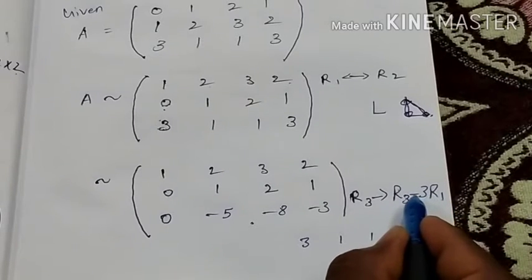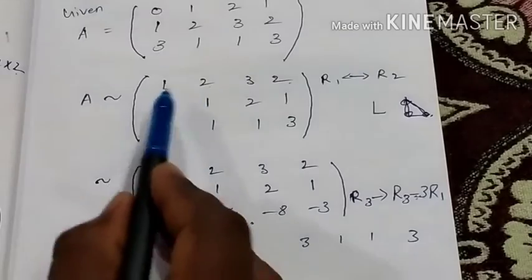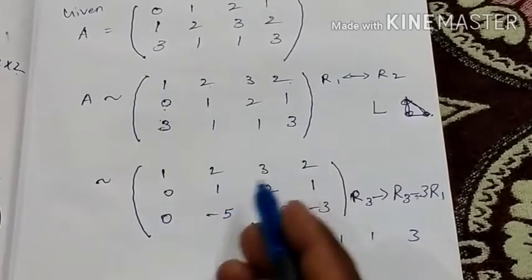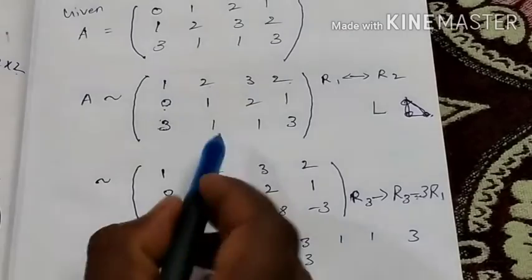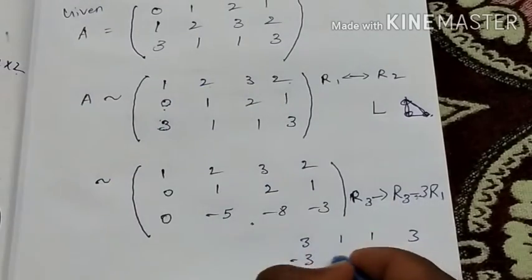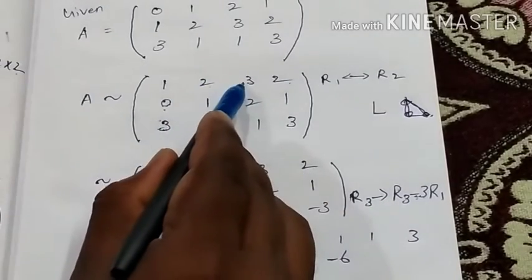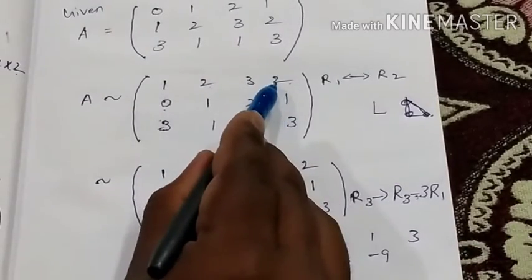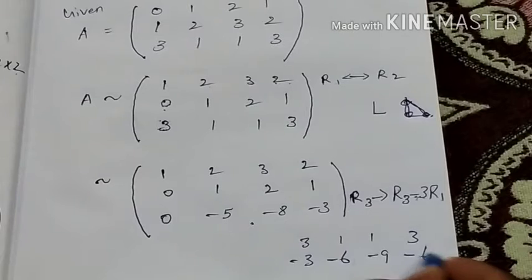Then minus 3 into R1. R1 multiplied by minus 3. So minus 3 into 1 is minus 3, minus 3 into 2 is minus 6, minus 3 into 3 is minus 9, and minus 3 into 2 is minus 6.